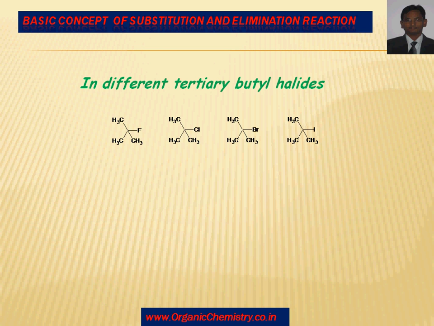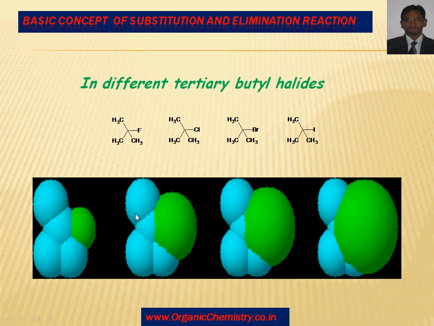Different tertiary butyl halides. Here I am changing halogens with tertiary butyl groups. First is fluorine, second chlorine, third bromine, and lastly iodine. Size is nearly the same because all are of 2p orbitals, but here the size of chlorine is larger, bromine is much larger, and iodine is the highest.